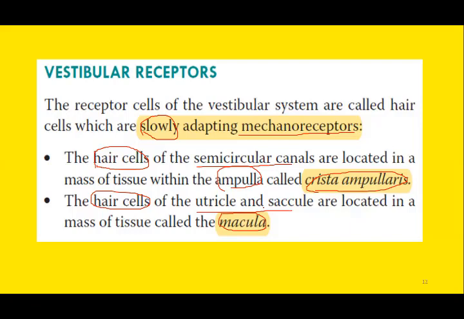So remember that the receptors for the vestibular apparatus are the hair cells inside the crista ampullaris for the semicircular canals, plus the hair cells inside the maculae of the utricle and saccule. So the stimulus will be detected by these hair cells.